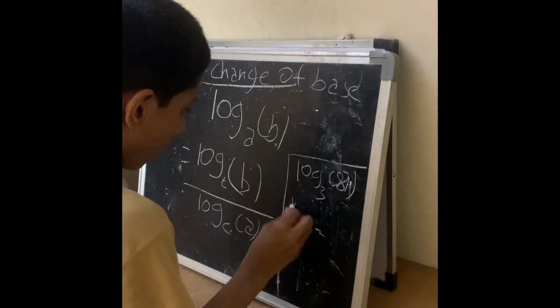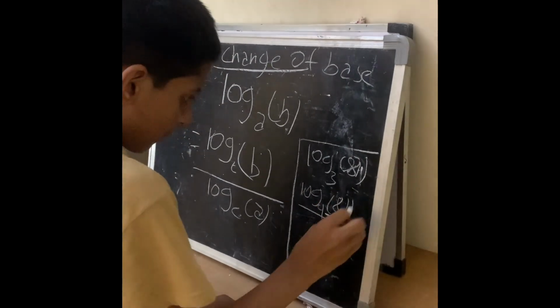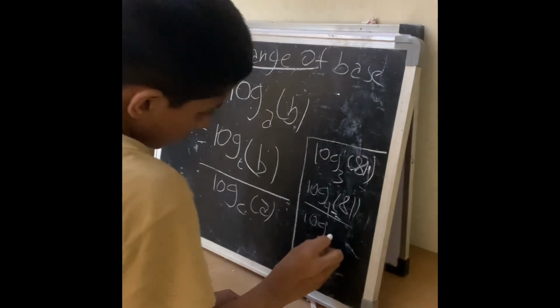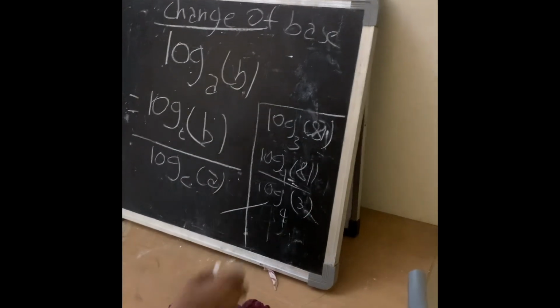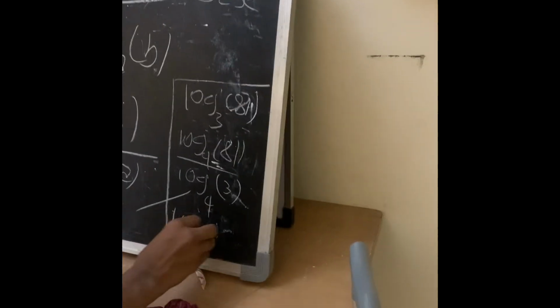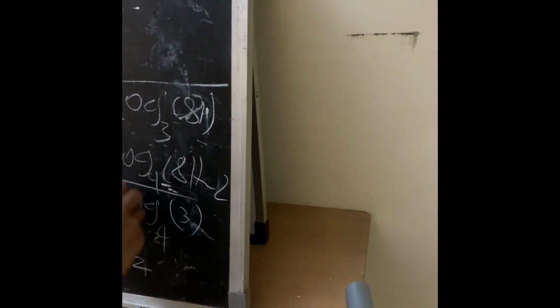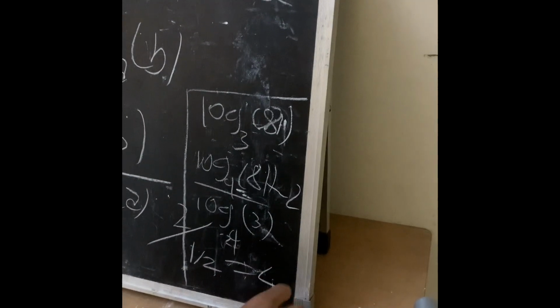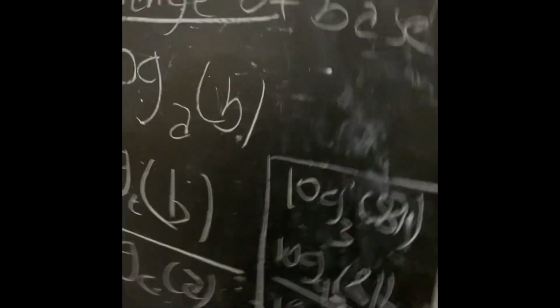It's nothing but log base 9 of 81 divided by log base 9 of 3, and this is approximately 1/2. It means 2 divided by 1/2 must equal 4. So hence you get it. So this is the change of base. So let me recall it.